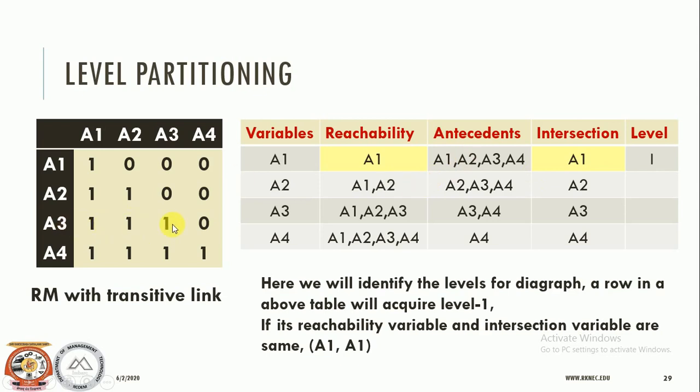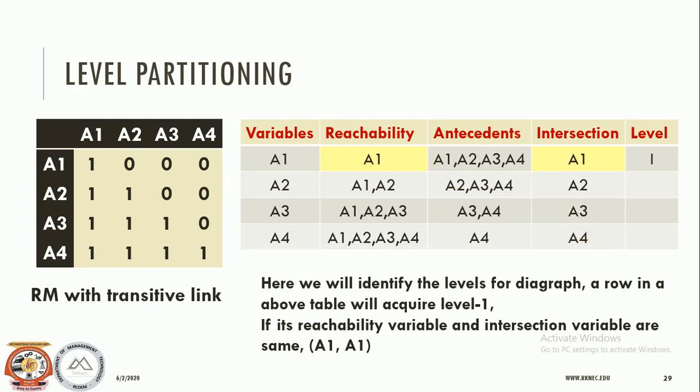A3, 1, 2, 3 means A1, A2, A3. So that is A1, A2, A3. And A3, A4 are in antecedents, because in A3's column, A3 and A4 are in antecedents. A4's row is A1, A2, A3, A4, and A4's column is A4, that is A4. So this is how this particular reachability and antecedent table is prepared.